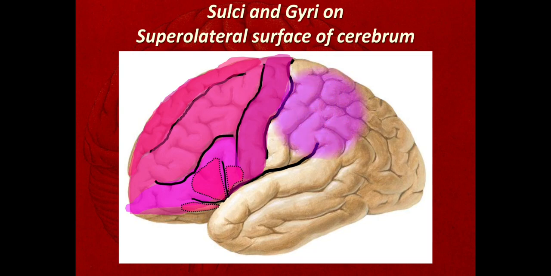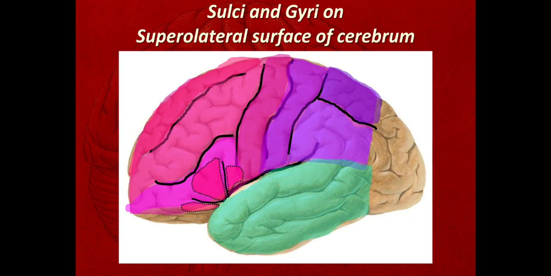Now we'll discuss the parietal lobe. On the parietal lobe, this is the post-central sulcus. This is the post-central gyrus. This is the intraparietal sulcus dividing the rest of the parietal lobe into the superior parietal lobule and the inferior parietal lobule. Now the temporal lobe. The temporal lobe shows the superior and inferior temporal sulci.